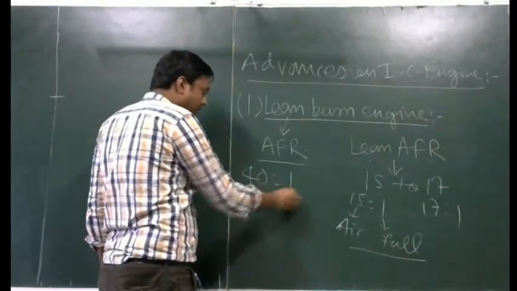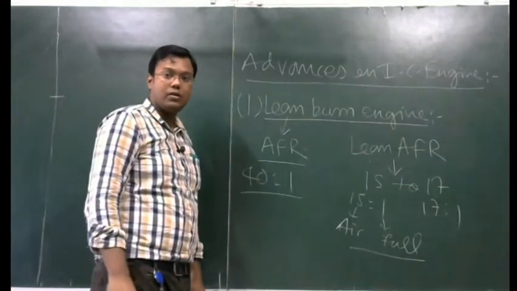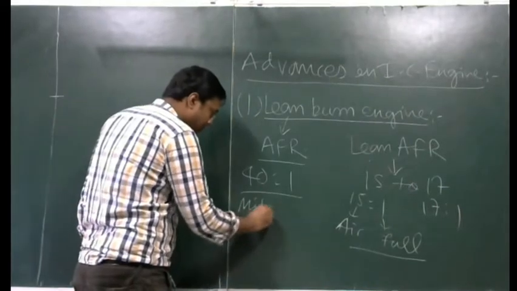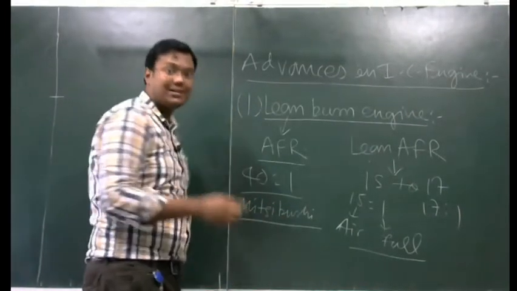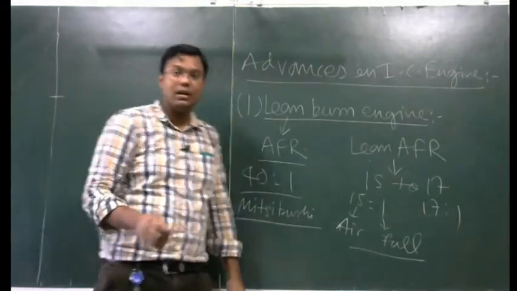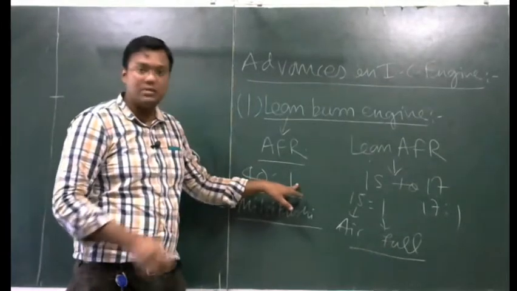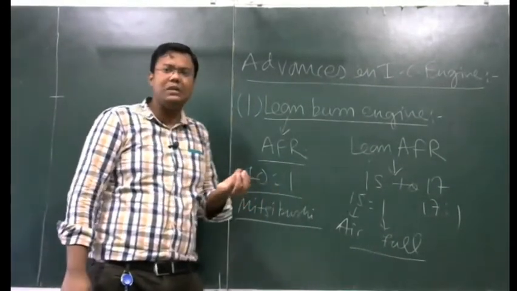Working at a 40 is to 1 air fuel ratio has been developed by Mitsubishi, a Japanese company. Mitsubishi has developed an ultra lean burn engine that can perform up to 40 is to 1 air fuel ratio. So in this type of engine, the amount of fuel becomes very less.